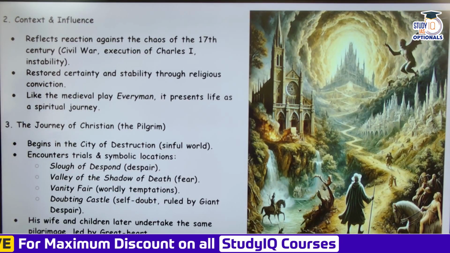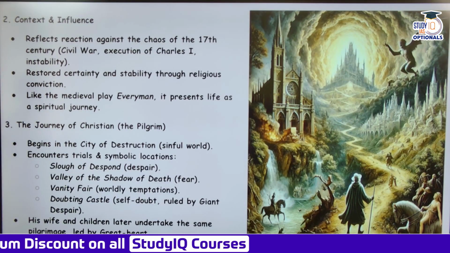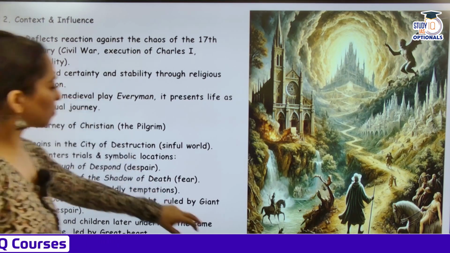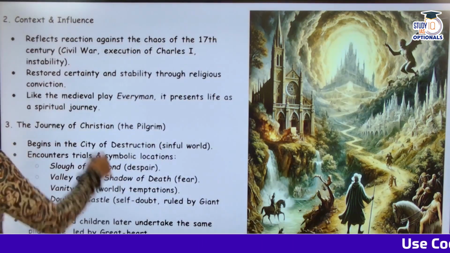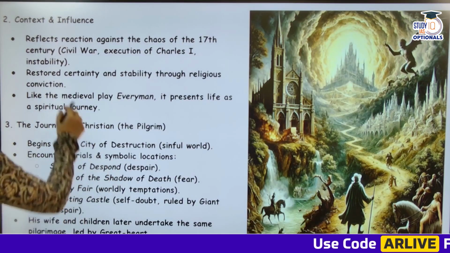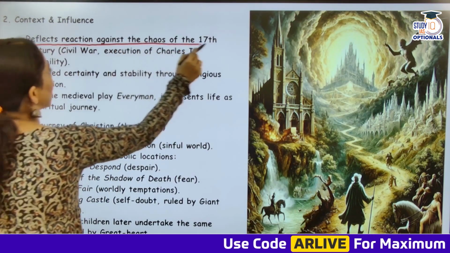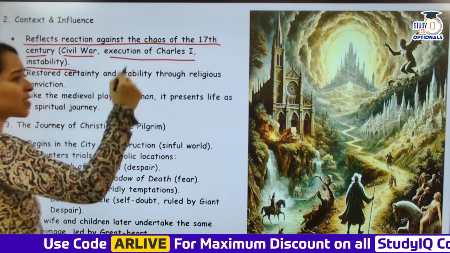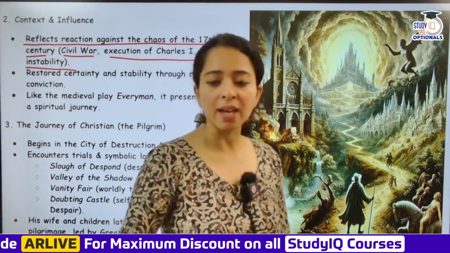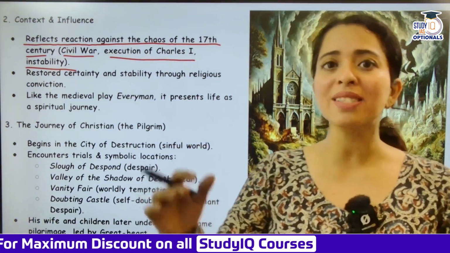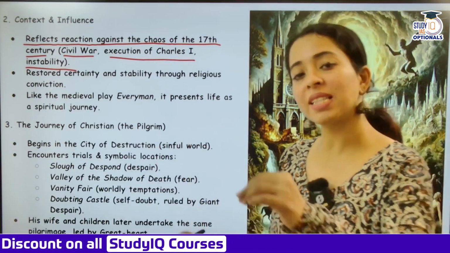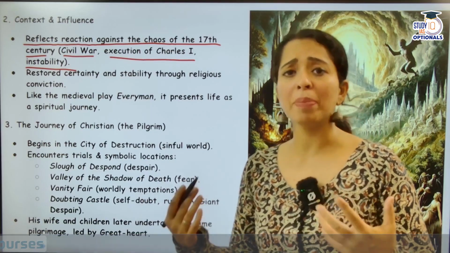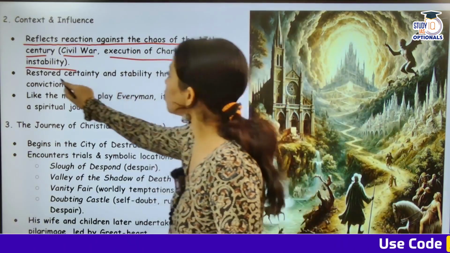Context and influence. So this reflects against the chaos of the 17th century, civil war. And so what happened? Why did he write this? So this work was written because it reflects a reaction against the chaos of the 17th century, civil war, execution of Charles I, instability, execution of Oliver Cromwell. इतना ज़्यादा था that writers were like, we need to bring some order. And this is the reason that this religious kind of writer came, John Bunyan, who started working on being more moralistic. And he restored certainty.